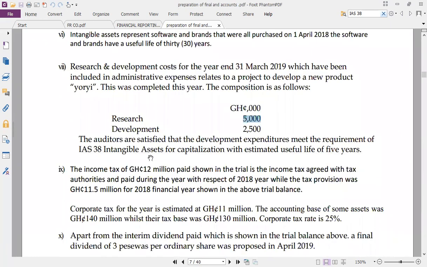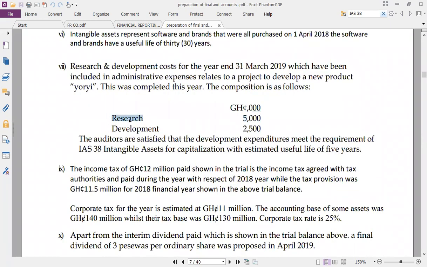So just to examine that, the research is okay. Let's maintain the research. But the development cost, no, if it meets the requirements. They said the auditors are satisfied that development expenditure meets the requirement of IAS for intangible assets for capitalization. We estimated it for 5 years. So all you have to do is tell the examiner that this figure should be capitalized.